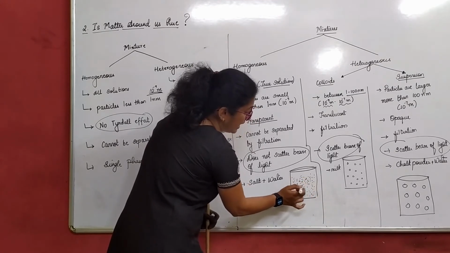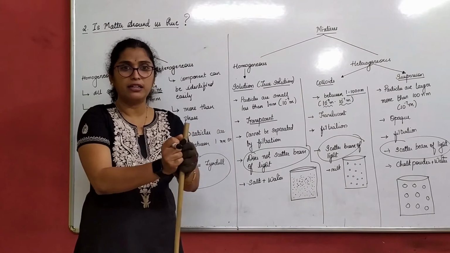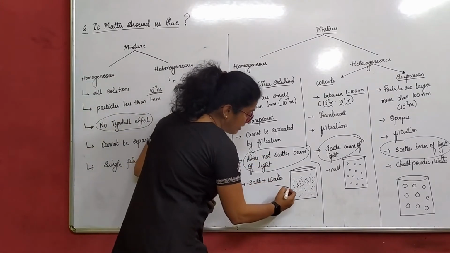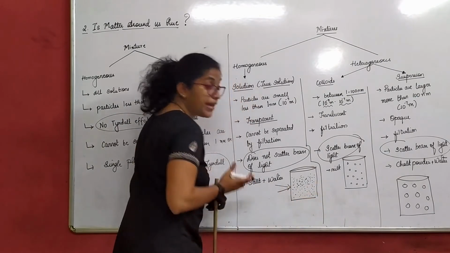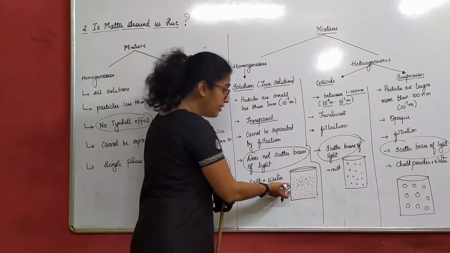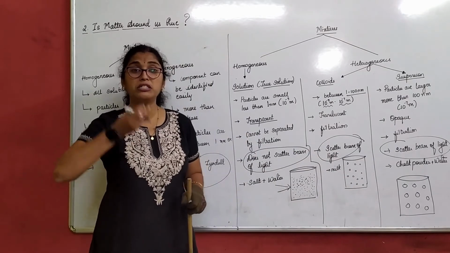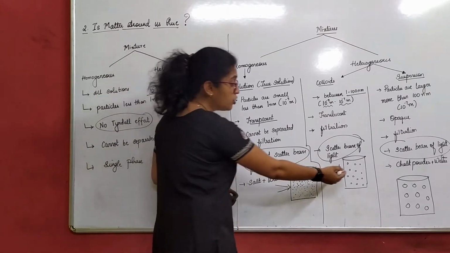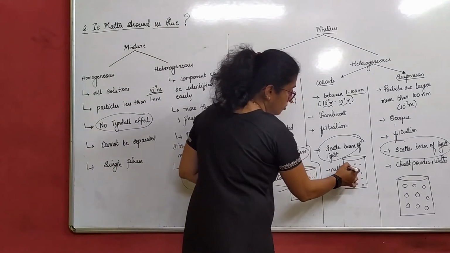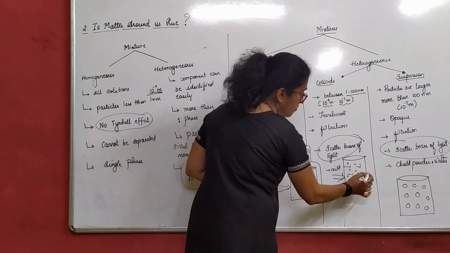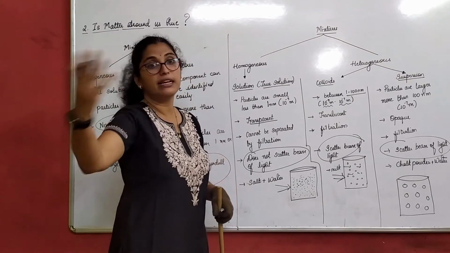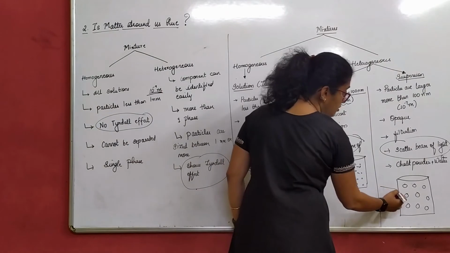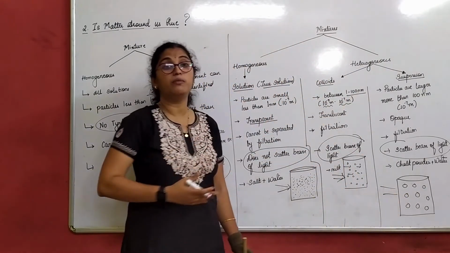Remember solids, liquids, gases? They are tightly packed. There is no space for something to enter. That means a light entering here has no space to come out, right? It will not allow you to go out because there are such tiny particles in them. Assume light entering here, where there are so many spaces because the particles are big enough. Light can come out easily. The beam can scatter easily.